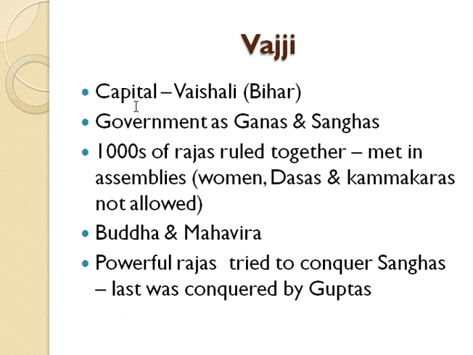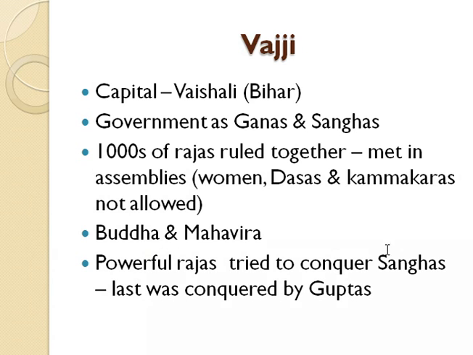So let me tell you something about the Vajji dynasty. The capital of Vajji was Vaishali, in present day Bihar, and these were governments of Ganas and Sanghas. Thousands of rajas ruled together and met in assemblies, but women, dasas, and kammakaras were not allowed in these assemblies.